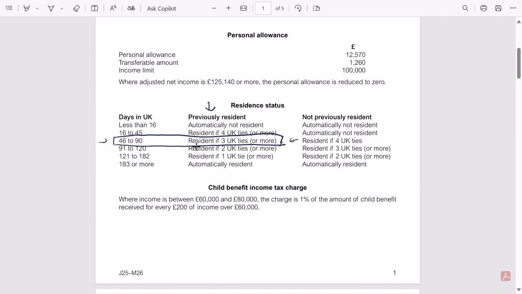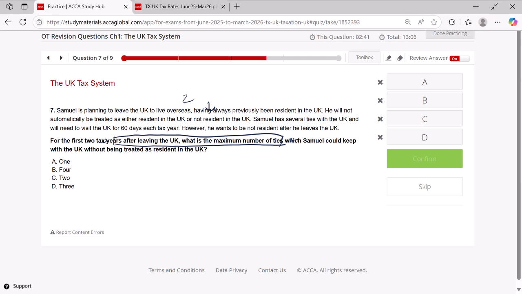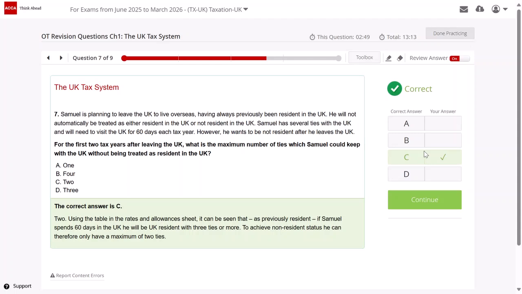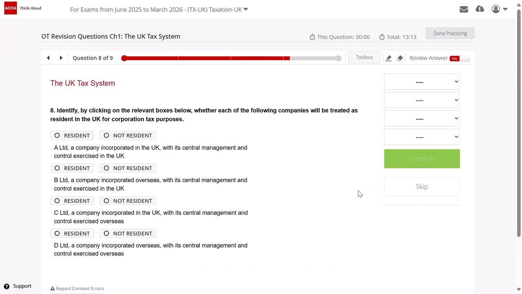So Samuel would be considered resident if he has three UK ties or more. If Samuel has two UK ties, he would not be considered resident. So what is the maximum number of ties he can have? That is two, right? So if I go to the question, the correct answer will be C, that is two. C, confirm. Okay, moving ahead.